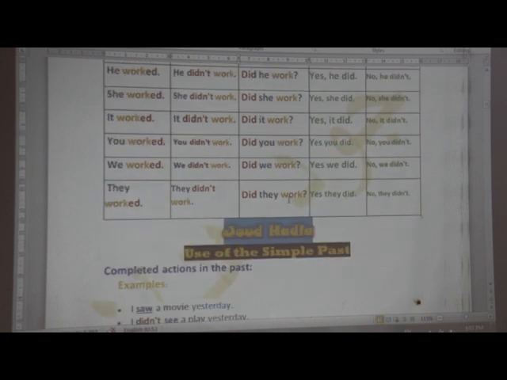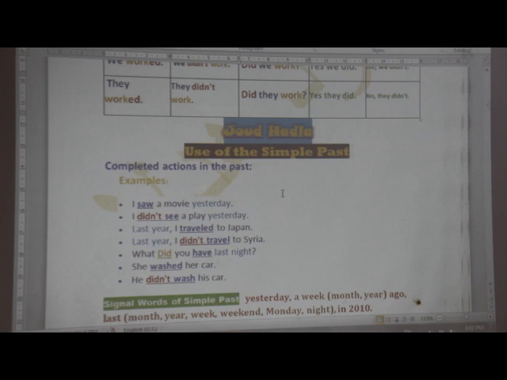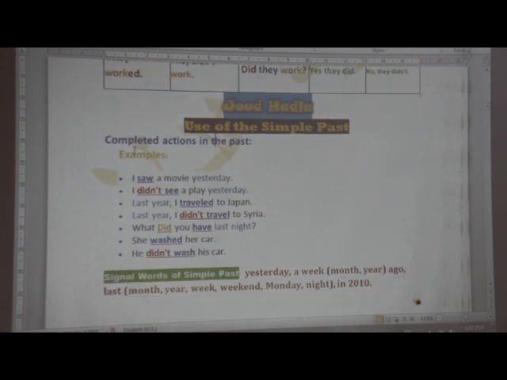Now, let's talk about the most important use of the simple past tense. We have several uses for this tense, but today I am only revising with you the most important uses. So here I can talk about one important use, which is completed actions in the past.